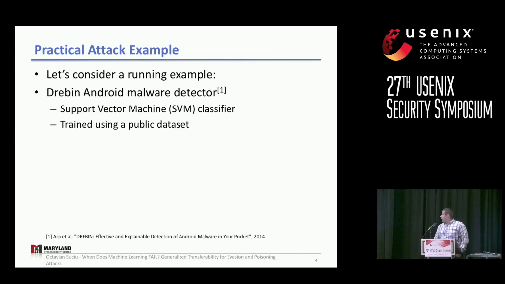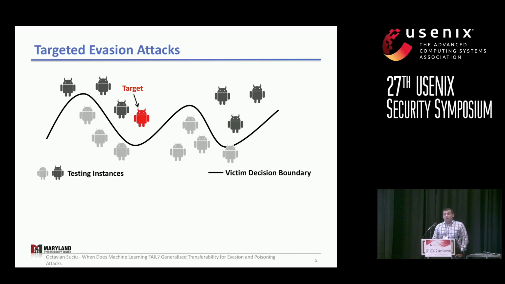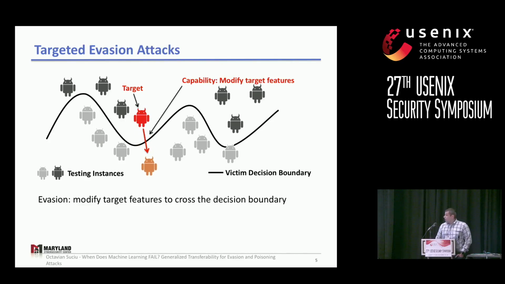So let's look at a practical example of a classifier. We're looking at the Drebin Android classifier, which was previously published, and it uses a support vector machine classifier and is trained on a public data set. All right, so an attacker might use evasion attacks, as we've previously seen in the previous talk. In an evasion attack, the attacker has a malicious target, and they want it to be misclassified as benign. So the evasion attacks just modify the target features in order for it to cross the decision boundary.